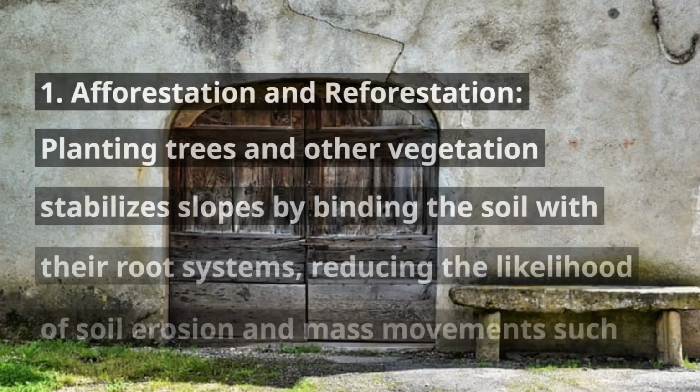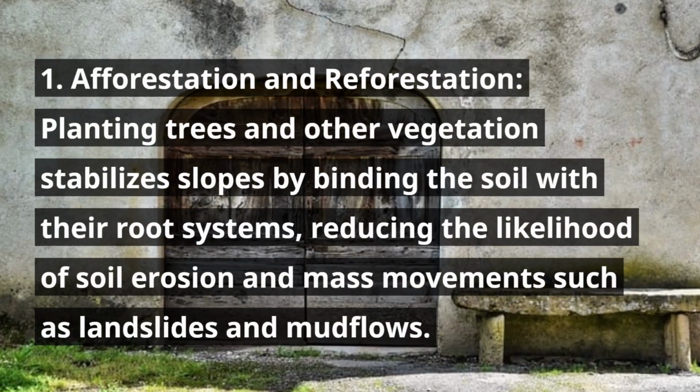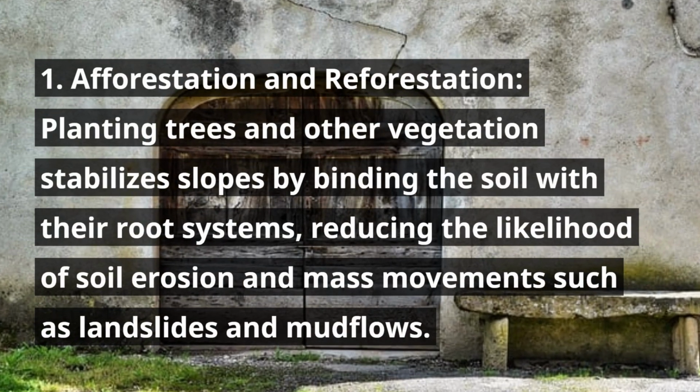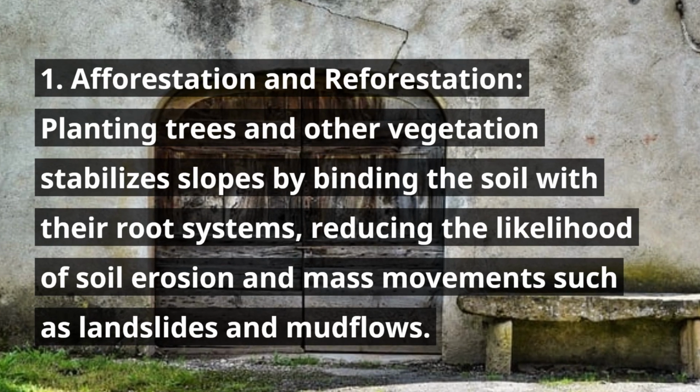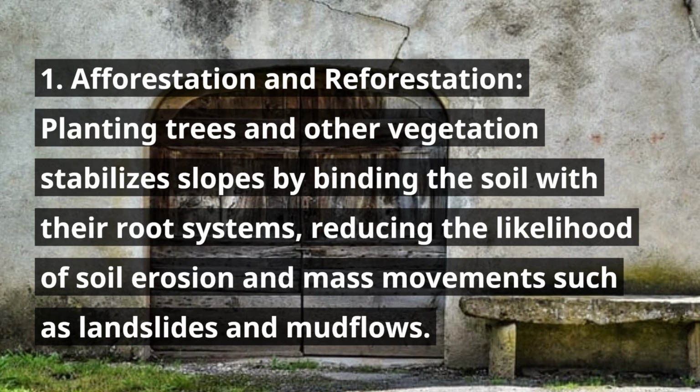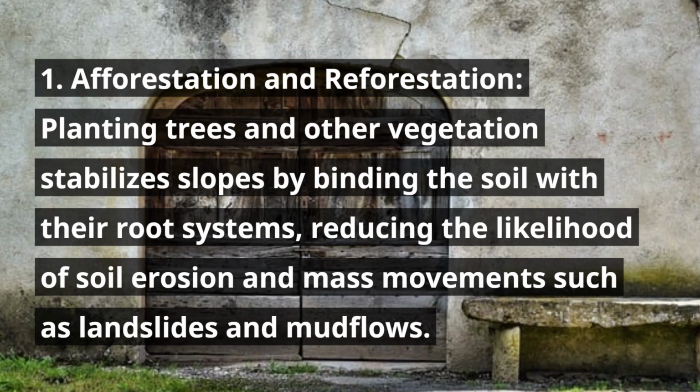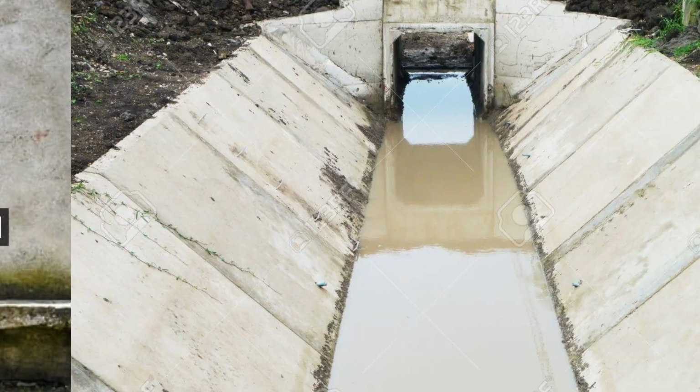1. Afforestation and Reforestation. Planting trees and other vegetation stabilizes slopes by binding the soil with their root systems, reducing the likelihood of soil erosion and mass movements such as landslides and mudflows.